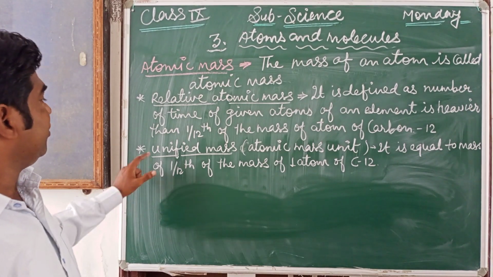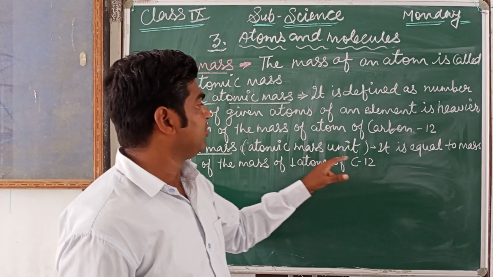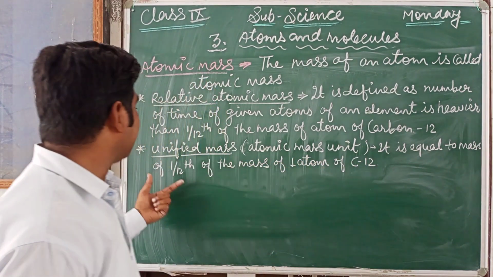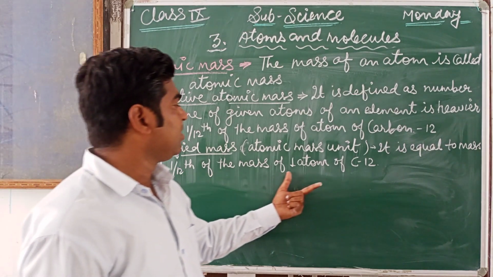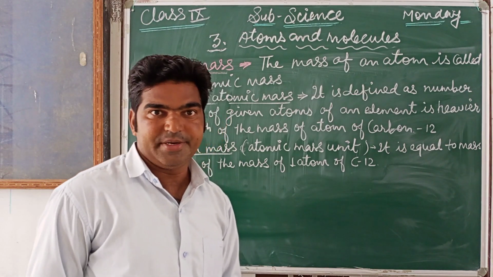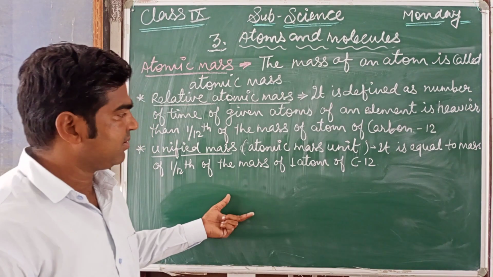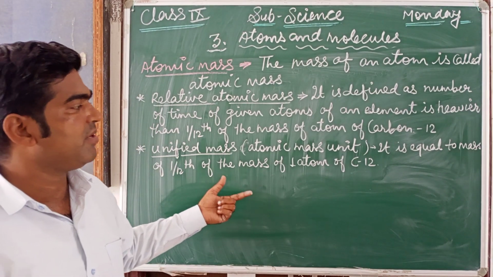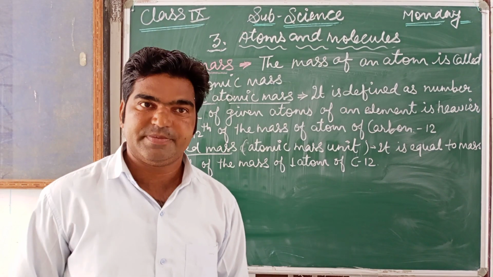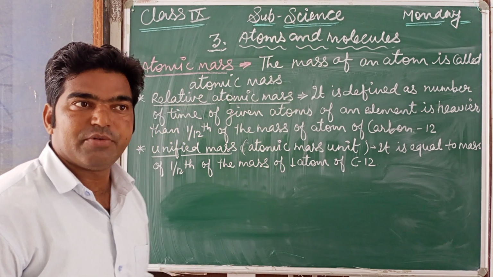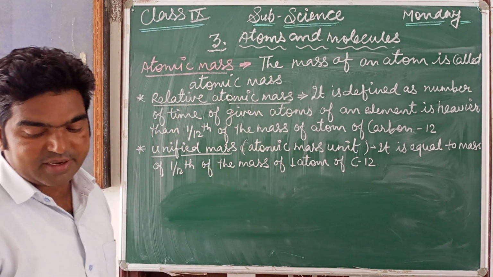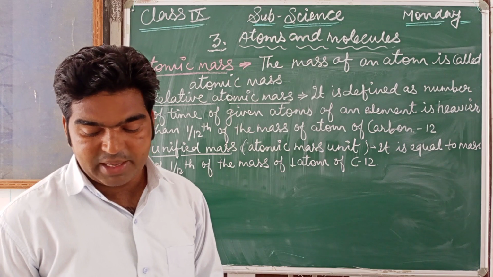Now next, unified mass means atomic mass unit. It is equal to the mass of 1/12 of the mass of one atom of carbon. Okay, so why is it carbon? Carbon is taken because carbon is found in two isotopic forms, carbon 12 and carbon 14. That's why we are taking carbon 12.